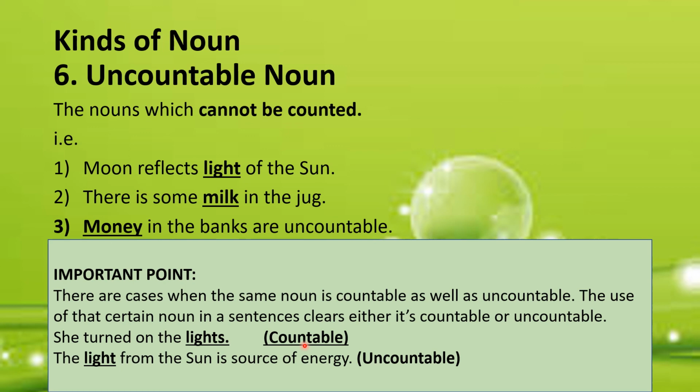So, in that case, the light is countable. But see the second example in which the same noun has been used, which is the light from the sun is source of energy. Here, light is uncountable because it cannot be counted. So you must keep this thing in your mind that there are some cases in which the same noun is countable as well as uncountable.